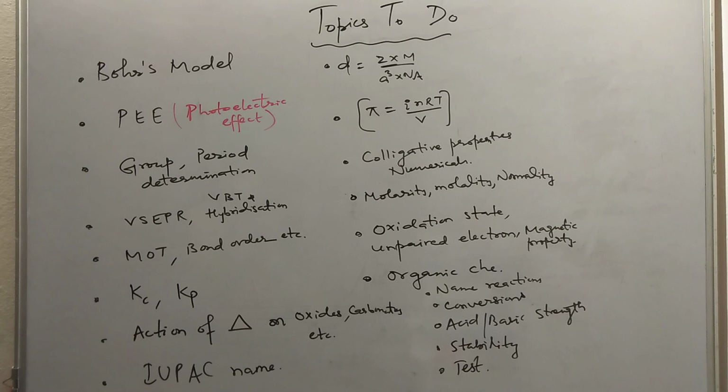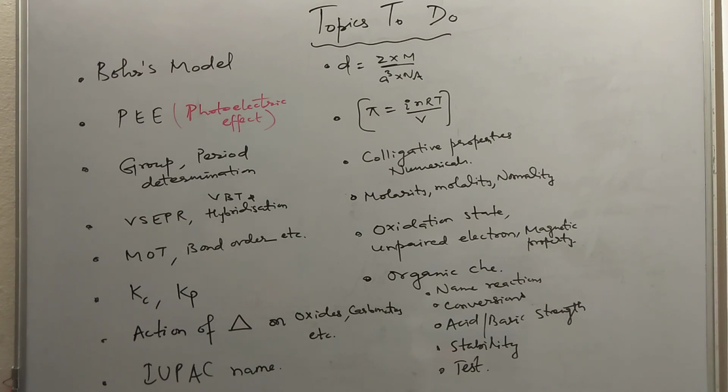They will give you a roadmap, like this reacts with this to give A, reacts with this to give B, reacts with this to give C; identify A, B, C, or identify C, or they will give the reagent used at the top. They will give you the reactant and product and ask you for the reagent. Acidic and basic strength is a very important topic. You have to remember the Ka value, pKa value. The lower the pKa, the stronger the acid. The lower the pKb, the stronger the base.